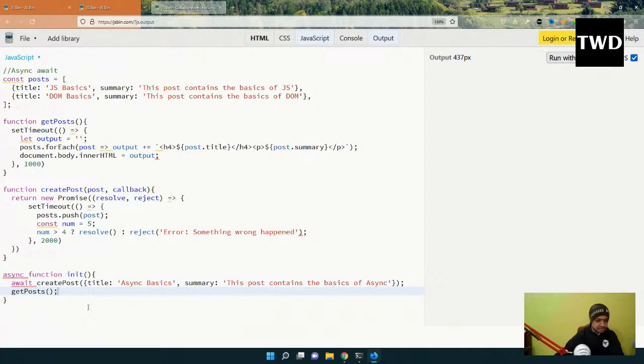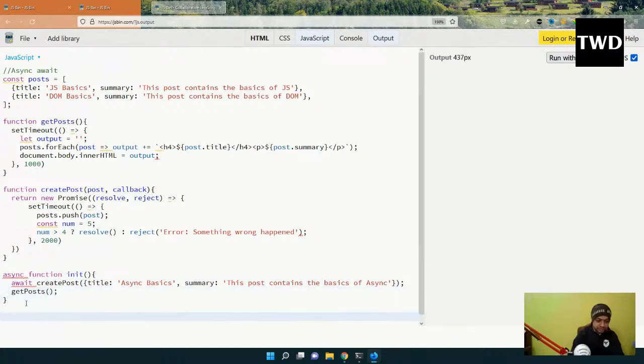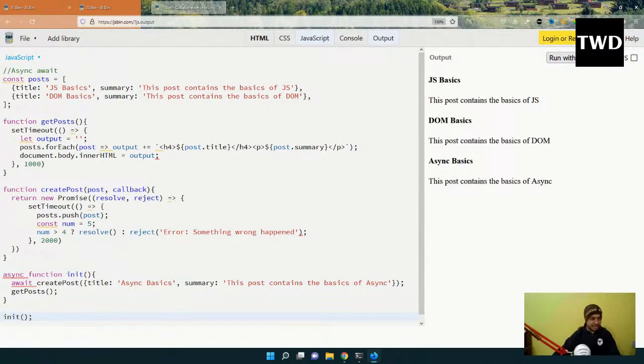So it is like this, and init I will do like this. I'll do the init, and now I will run with JS, and it is coming. It is coming after 2 seconds. So this is how the async await works. So this is this much only.